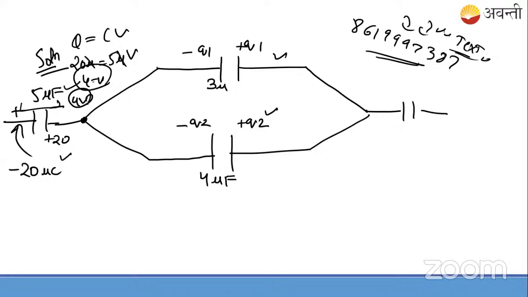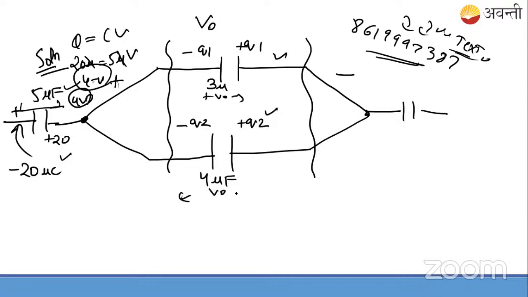Remember always, whenever you see this kind of case, when two capacitors are in parallel condition, whatever the potential difference is, let me mark it as V naught. So across both, the potential difference will be the same, V naught. So remember, when this is the case, you can directly write this as a trick: the ratio of the charges will be equal to the ratio of the capacitances.